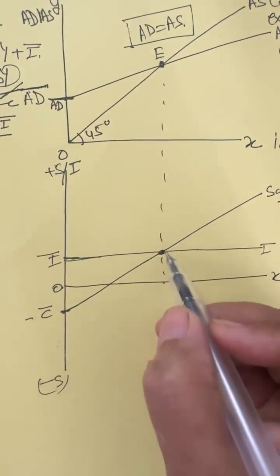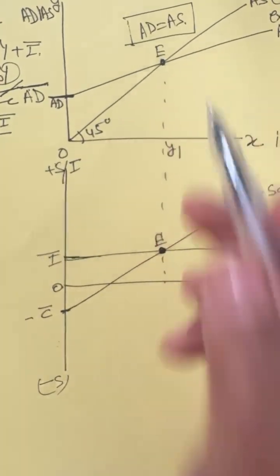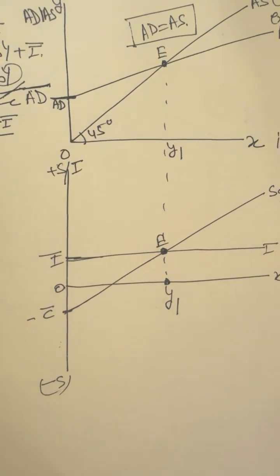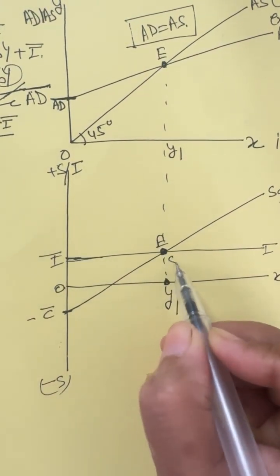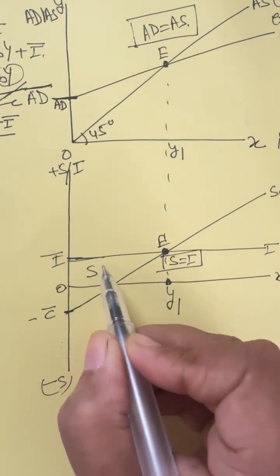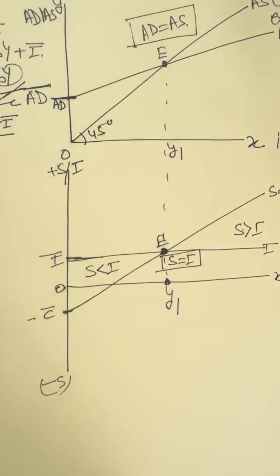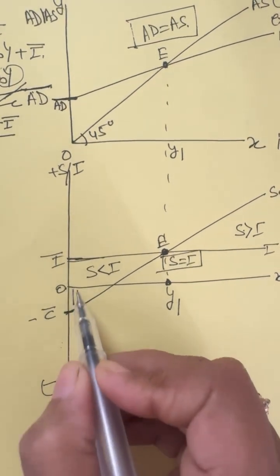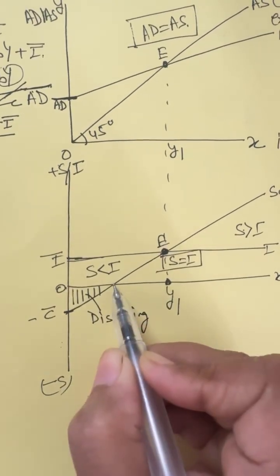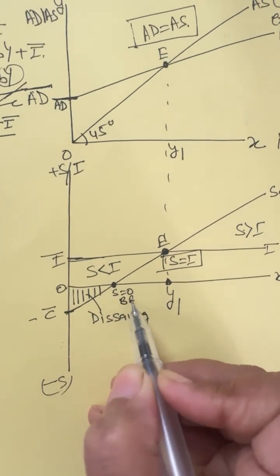This is my saving curve and this is my point of equilibrium, and the income level OY1 decided by the AD-AS approach is the same income level decided by the saving-investment approach. Okay, so here you can see at this point saving is equal to investment, and before this point saving is less than investment, and after this point saving is more than investment. And this is the area which is considered dissaving. This is the area we can refer to as S equal to 0, which is considered the break-even point.